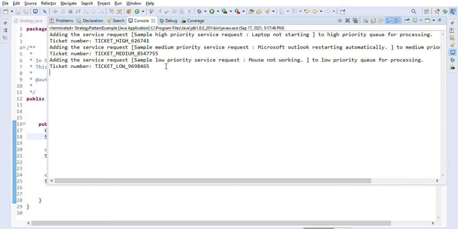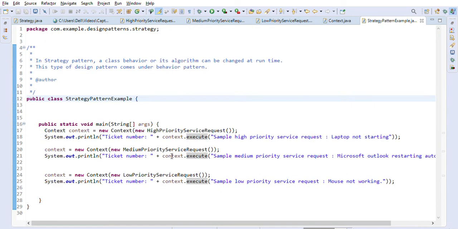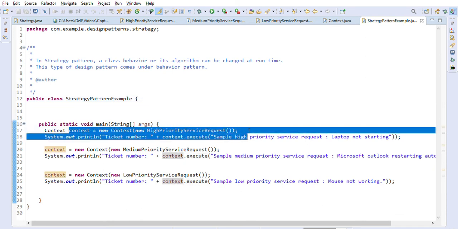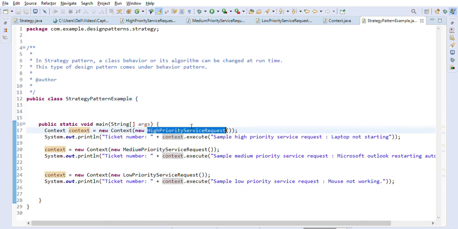And for any low request, for example, mouse not working is your request, right? It's just a low priority, so we want to put it into the low priority queue, so it will give us the ticket underscore low underscore number, right? So this is how you define the context and you specify what strategy you want to use. So this is at runtime it's deciding, right?